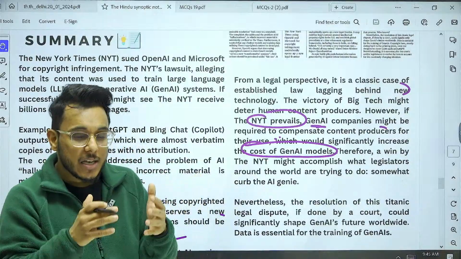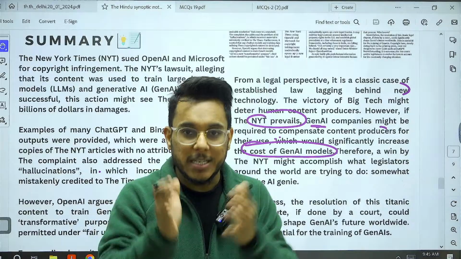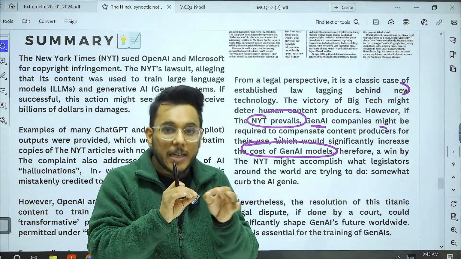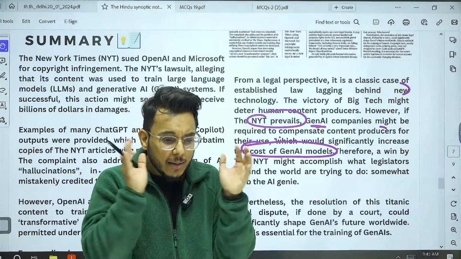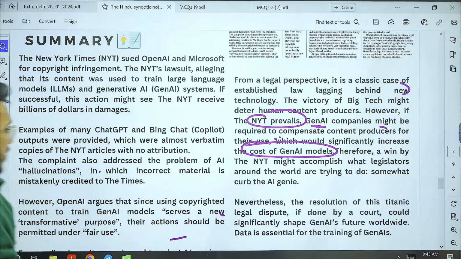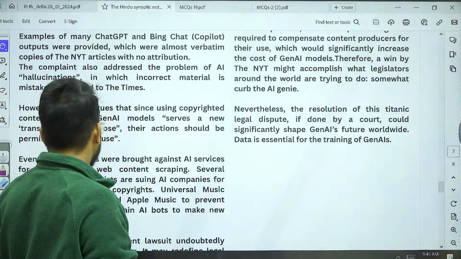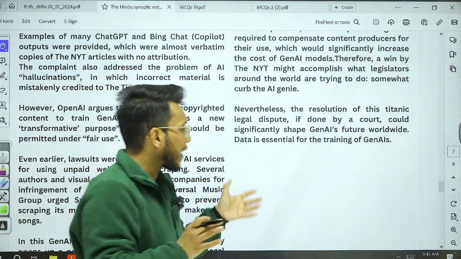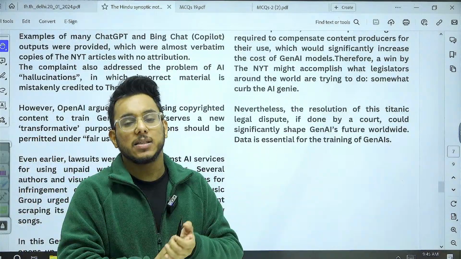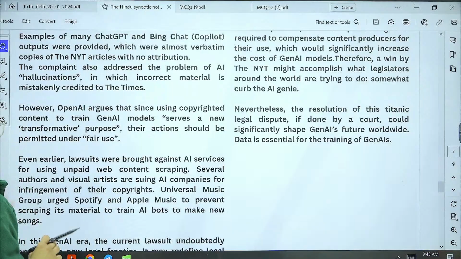Moreover, understand this thing. Around the world, there is a lot of threat with the emergence of AI to many companies and many employees. And if this happened, it might be a kind of very big defeat for the entire AI model. Okay. So this is something. Now, guys, this resolution could be a very significant one, and we are going to see how this particular case is settled. So this is all about it. And now moving to the next article.